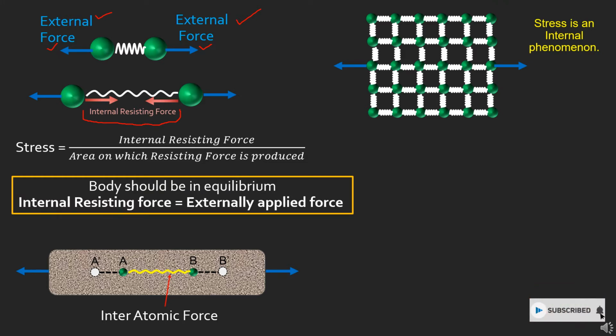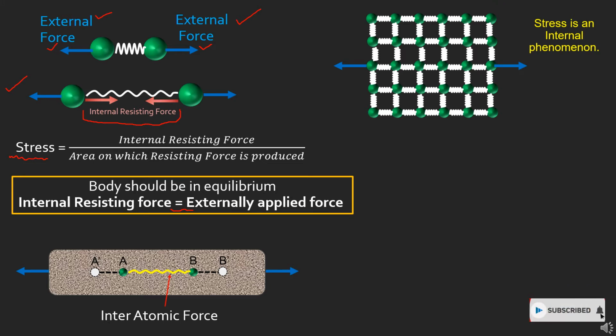For this situation, if we have to define stress, people have defined stress as the ratio of the internal resisting force, which has a magnitude equal to the externally applied force, to the area. We are not able to visualize this internal resisting force, but we have considered the assumption of equilibrium in strength of materials. We assume that every material is in its equilibrium position, so whenever we try to disturb it, an equal and opposite reaction develops.